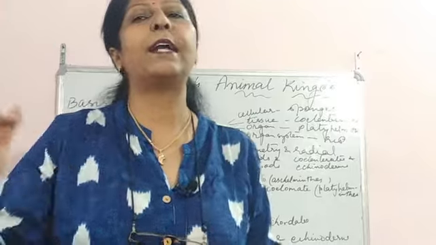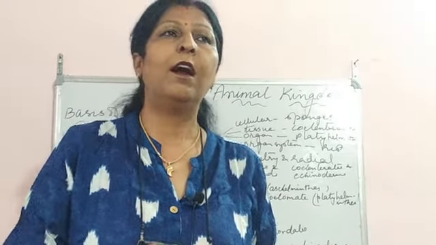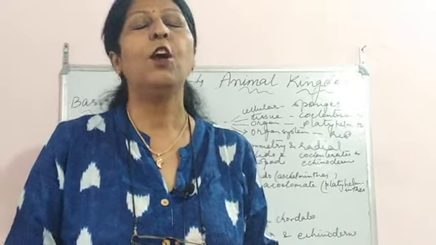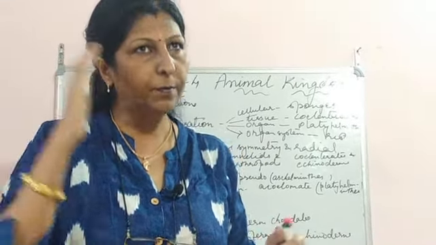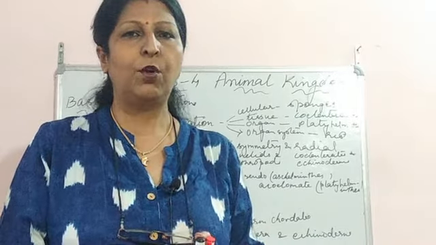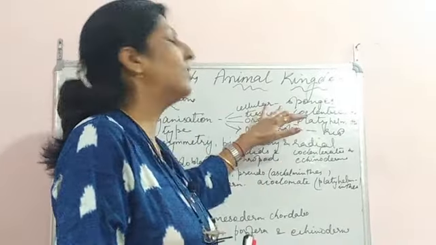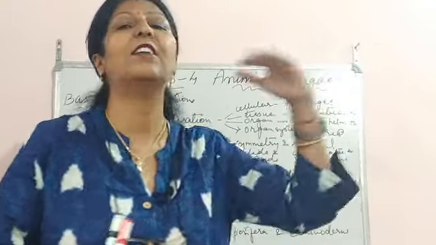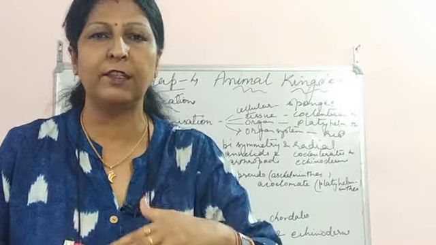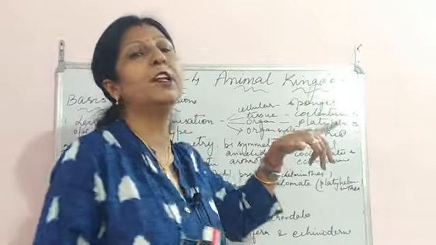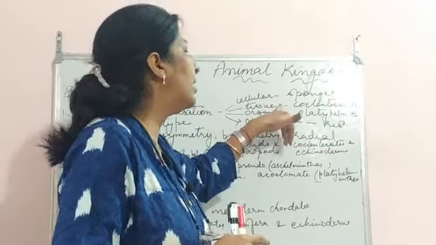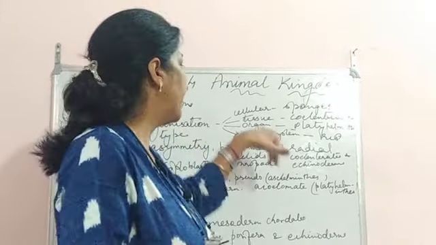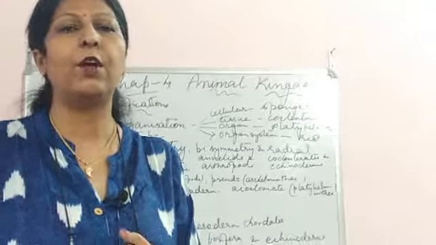Similar kind of tissues, similar in terms of structure, in terms of function, performing under one kind of tissue. So that is tissue level of organization. These are the simplest bases of organization. So cellular is found in sponges. Tissue level organization is normally found in coelenterates. And then when we come to organ level of organization,